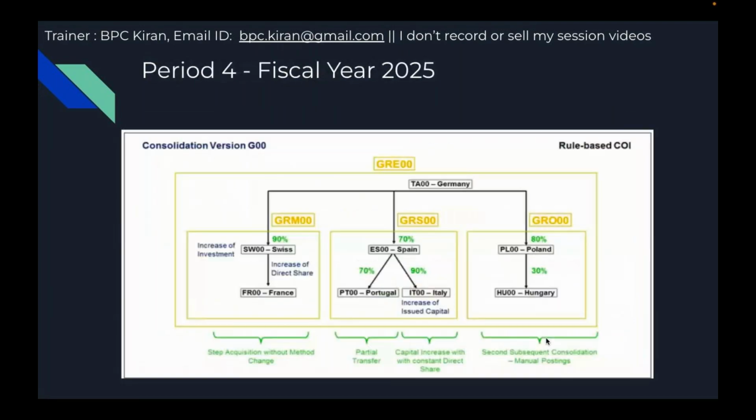So here in period 4 for rule-based, the remaining are not possible: partial transfers, partial divestitures and horizontal mergers are not possible. So those are not part of rule-based. Whatever is possible in rule-based, we are going to cover in period 4. So this is all about the course overview.